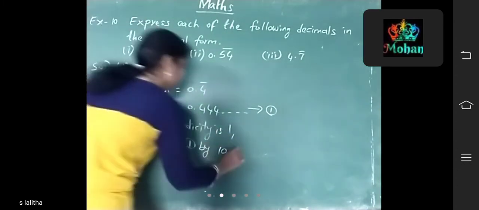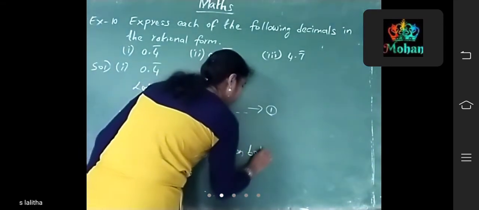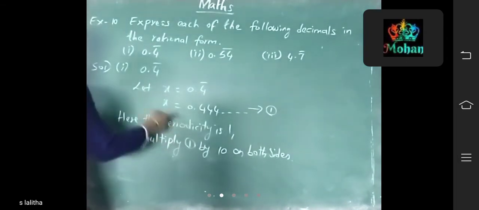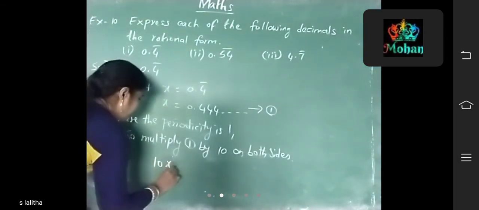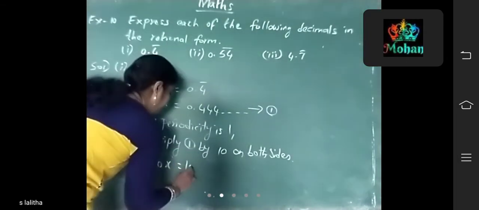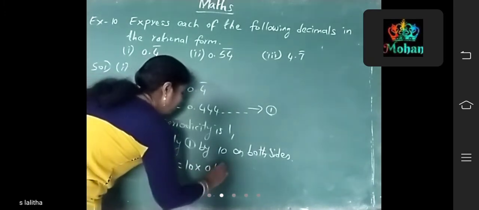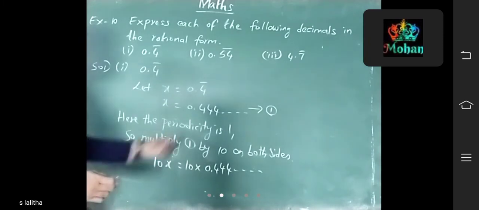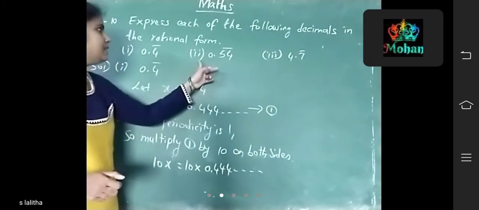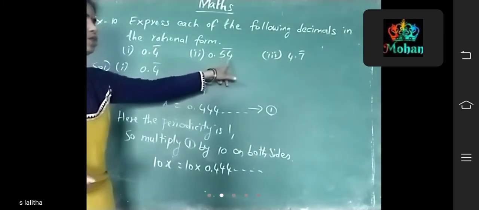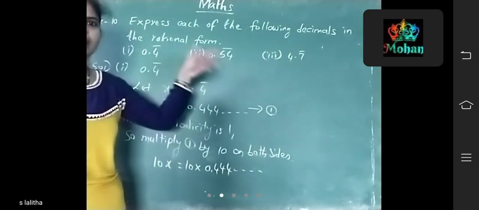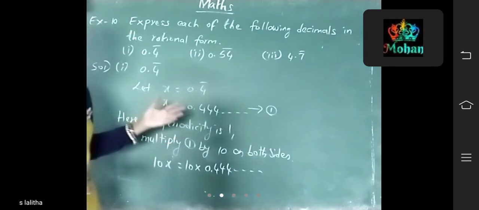Now multiply 10 into x, 10x, and 10 into 0.444 and so on. Suppose the periodicity is 2, like in the second sum. Then you should take 2 zeros and 1, that means 100. You should multiply by 100. Like that you should find.